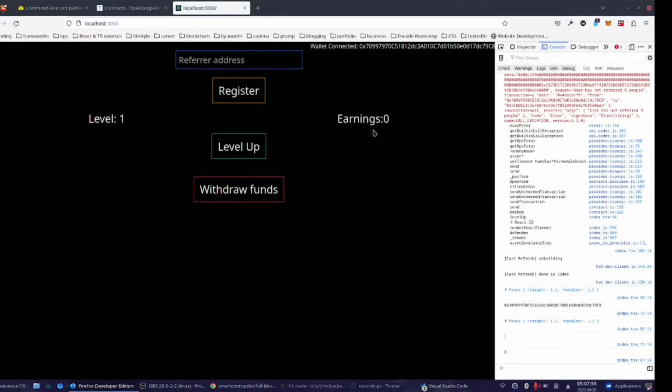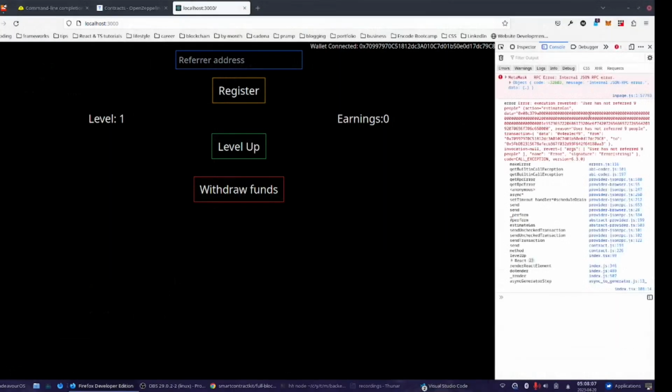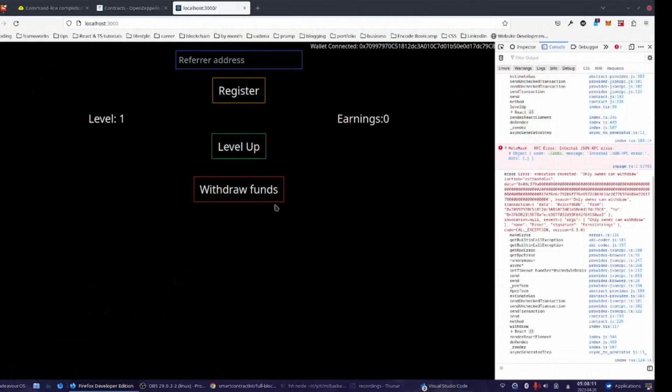Yes, I must have forgot something. It should get level 1, earnings 0, and let's try to level up. We cannot because you didn't refer 9 people. Withdraw funds, you cannot withdraw, only owner can withdraw. We are not the owner, we are just a normal user, and that's all.